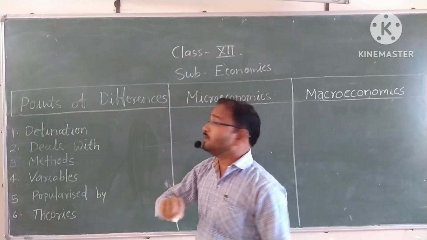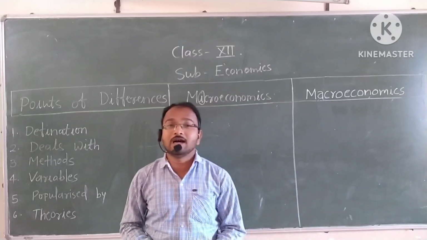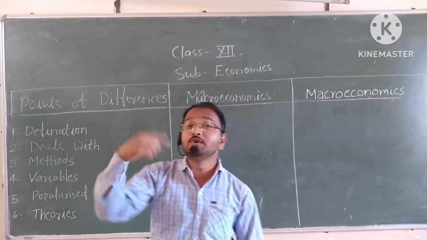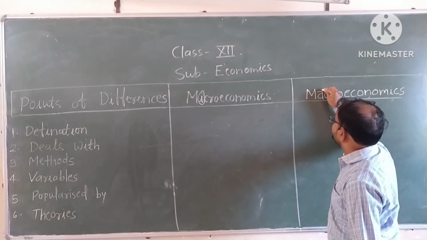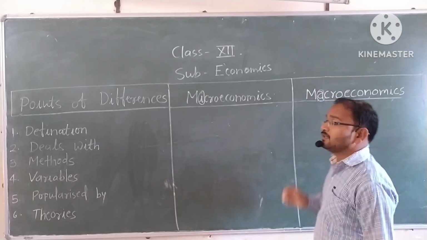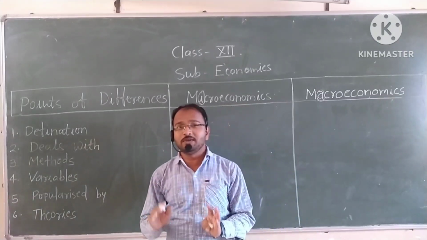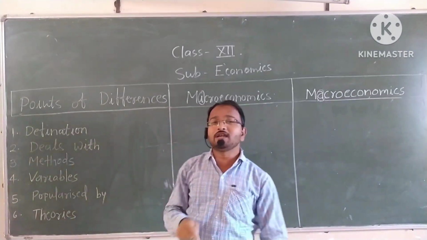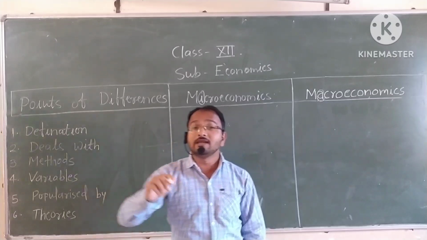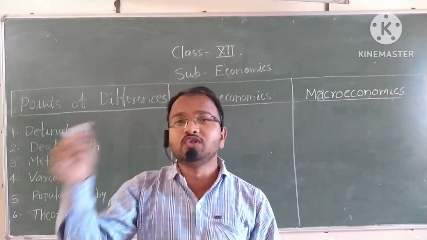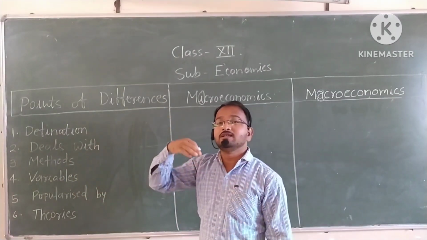You can know that here is I. I indicates individual level, and here macroeconomics is A. It indicates aggregates. It studies only the individual level, like the households, the firms, the consumers.